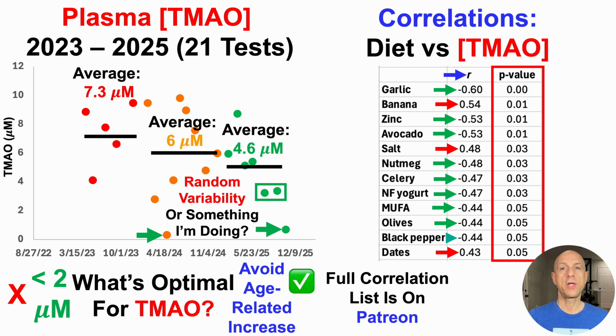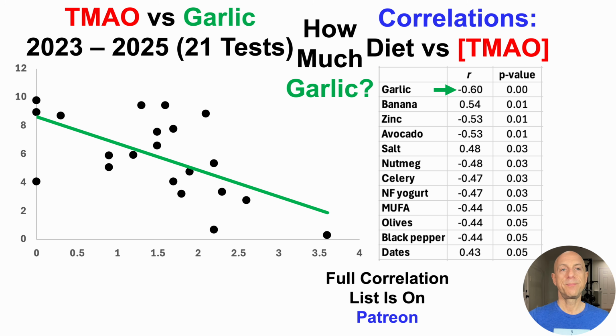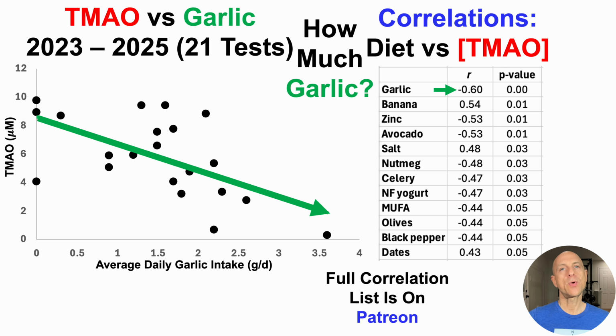All right, so in terms of interventions for test number 22, I decided to follow the garlic correlation. But what the table shows isn't how much garlic I should actually add to try to make a dent on plasma levels of TMAO. So let's take a look at the plot for garlic versus TMAO, with TMAO on the y-axis and the average daily garlic intake that corresponds to each one of these blood tests on the x.